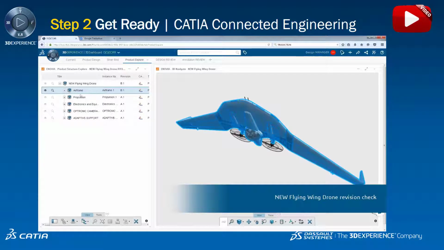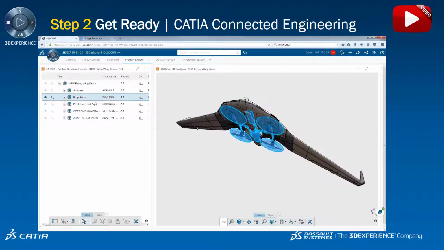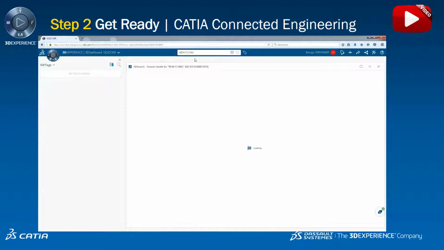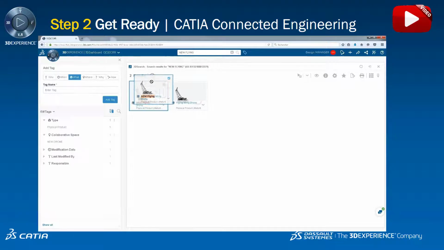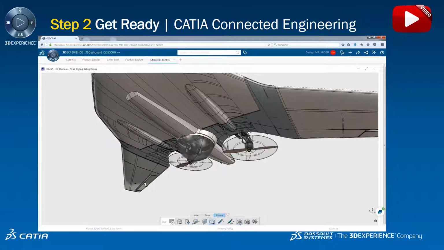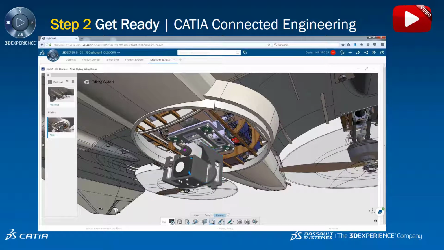The manager has access to new data. First, he checks that it's the right revision and version. And then he will check in 3D that the design is consistent using the Design Review application. This is not simply a viewer, but annotations can be saved and stay with the product so the comments are persistent. They can even be versioned, so it's a great way to follow and track design discussions. So the manager checks the support in the new camera and the structural modifications.